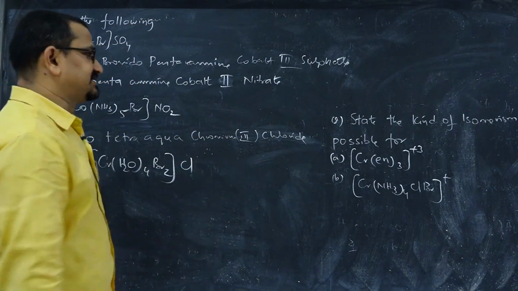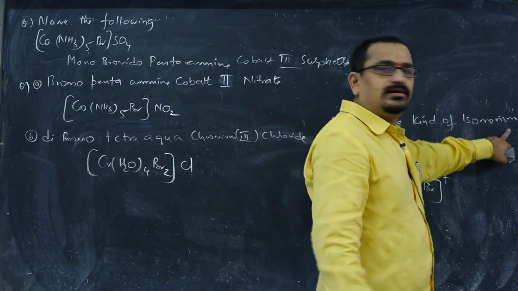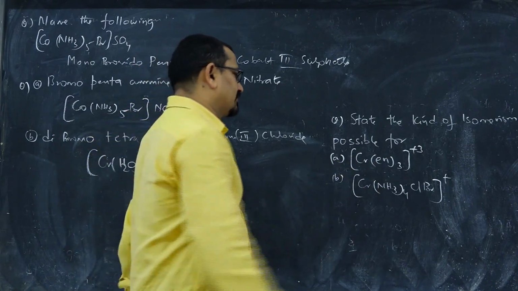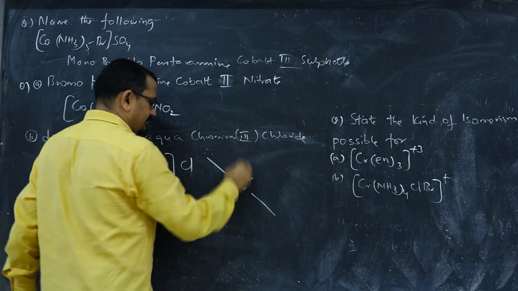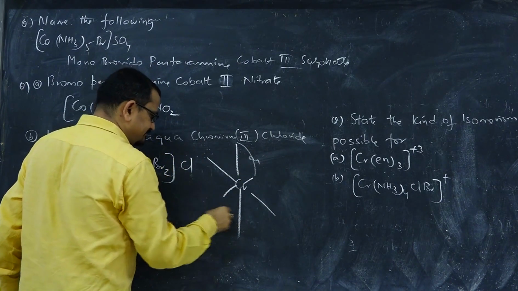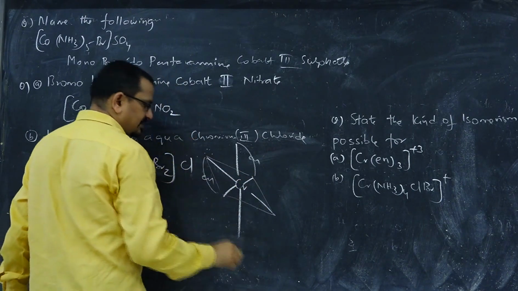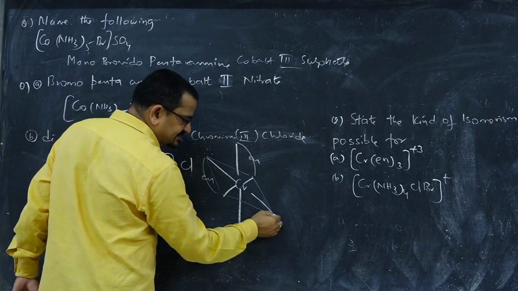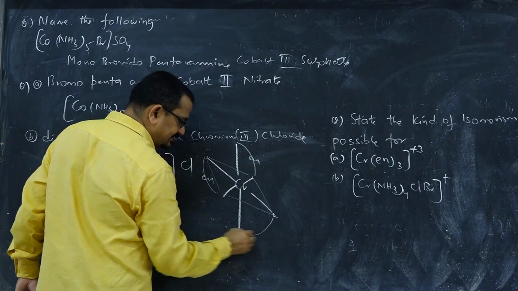Likewise, when this is the question, state the kind of isomerism possible for [Cr(en)3]3+. Here, the structure of the given complex is: this is ethylene diamine, this is ethylene diamine, this is on a plane, and this is linked with the one going behind the plane, and this is the ligand coming front side of the board, this is another ethylene diamine.